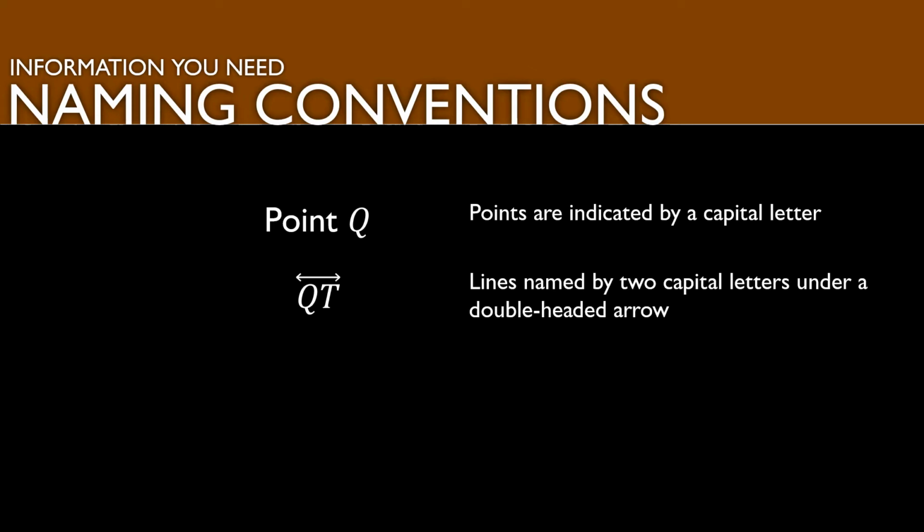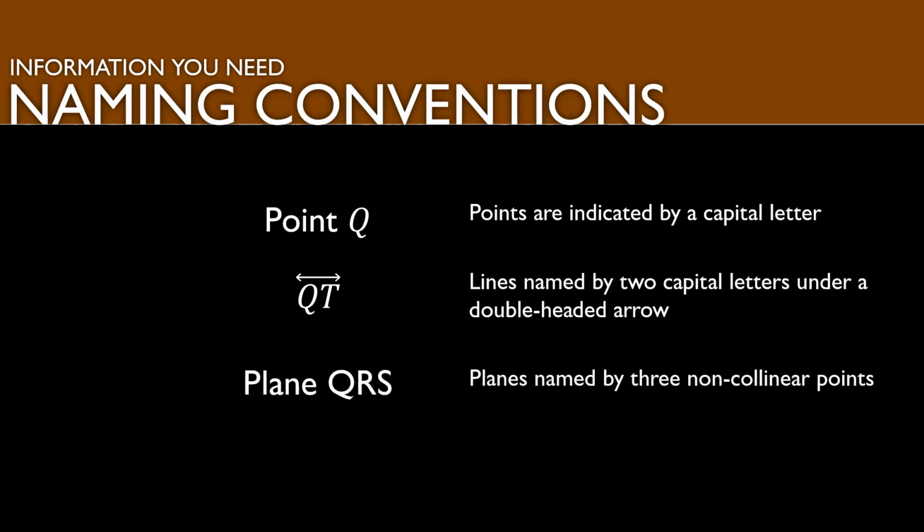Finally, we have planes. A plane is represented by a flat surface that extends without end and has no thickness. A plane contains infinitely many lines. So a plane is going to be 2 dimensions. It has height, it has width, but it doesn't have any depth whatsoever. And actually, the height and the width go on infinitely as well. When we represent planes on paper, we're going to use either a rhombus or a parallelogram to represent any planes that we have.